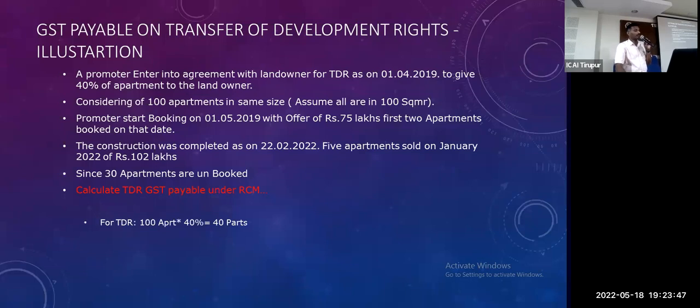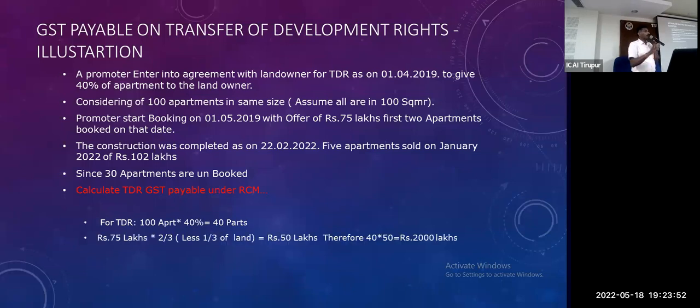First, 100 apartments into 40%, a total of 40 units we have to give to the landowner. The 75% value is at the time of the agreement, so only 2 apartments were booked for 75 lakhs. That value we have to consider. So at the time of agreement, the sale was for 2 apartments at 75 lakhs. So 75 into 40, maybe deducting 1/3 for land value, arrives at 2,000 lakhs. GST is payable flatly at 18%. It is the promoter who pays; the landowner has no liability.